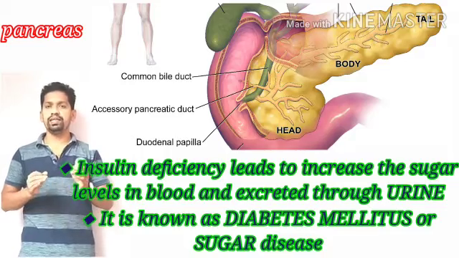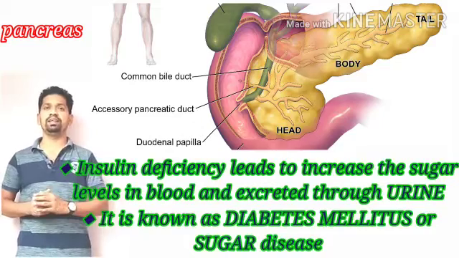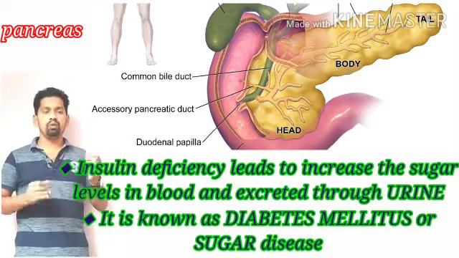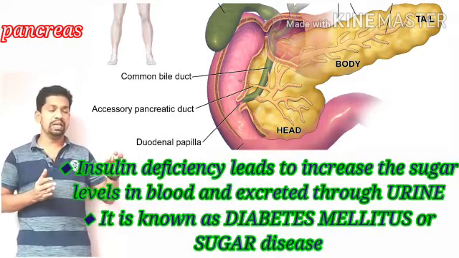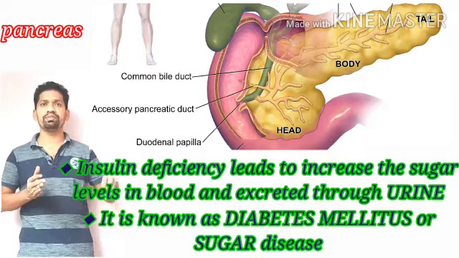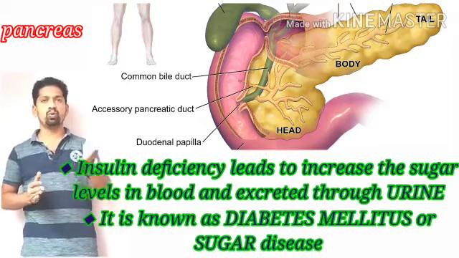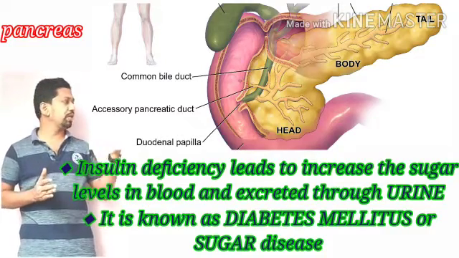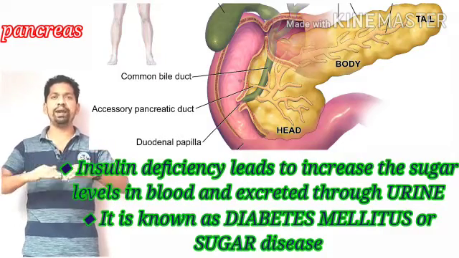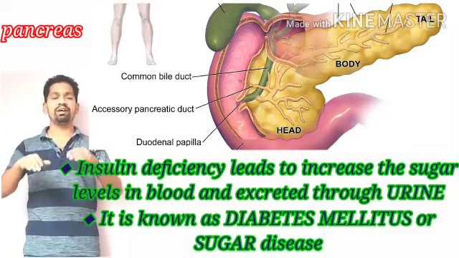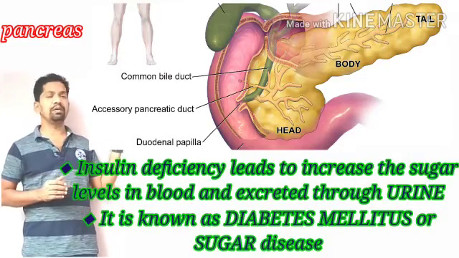That is why insulin is an important hormone to reduce the glucose levels in the blood. And at the same time, when we don't have sufficient sugar levels in the blood, the sugar stored in the form of glycogen in the liver and muscle cells is converted into glucose by the action of a hormone known as glucagon. So insulin and glucagon work in opposite ways to maintain normal sugar levels in our blood. These two important hormones are produced by a gland known as the pancreas.